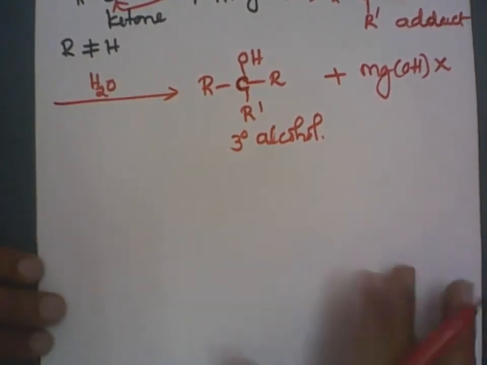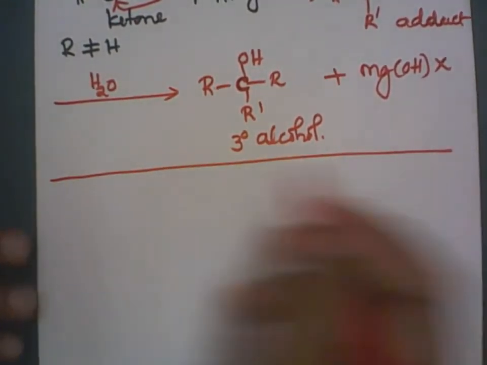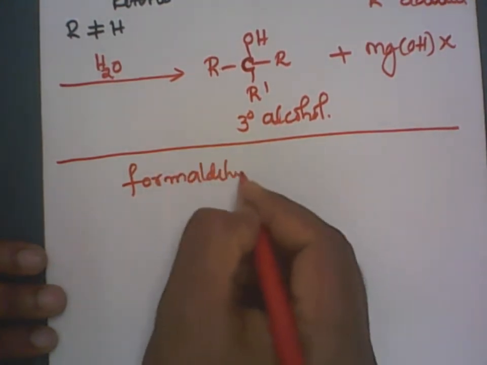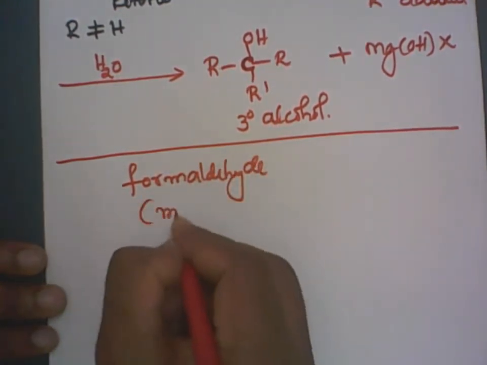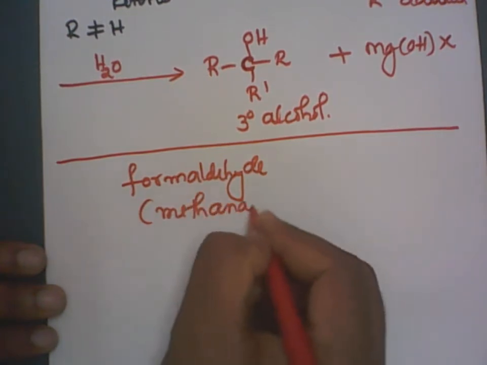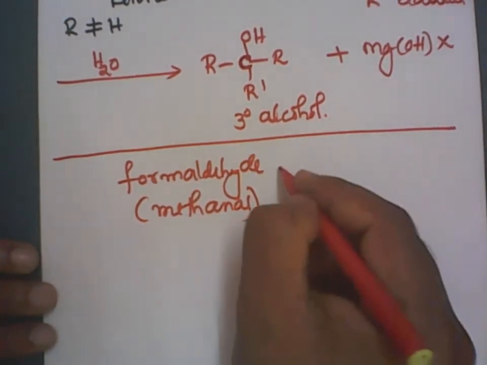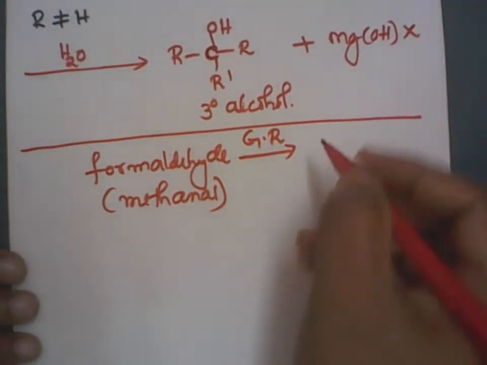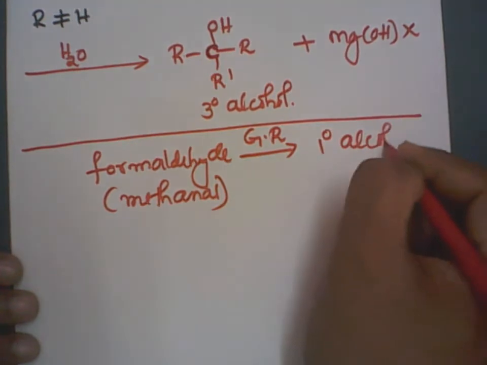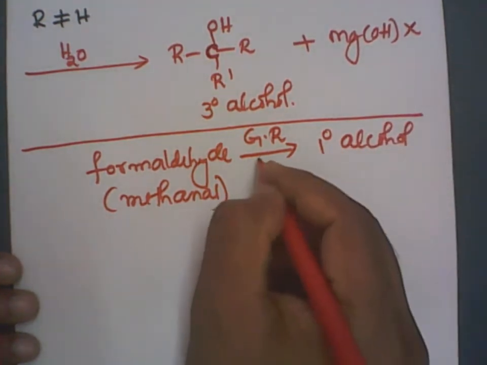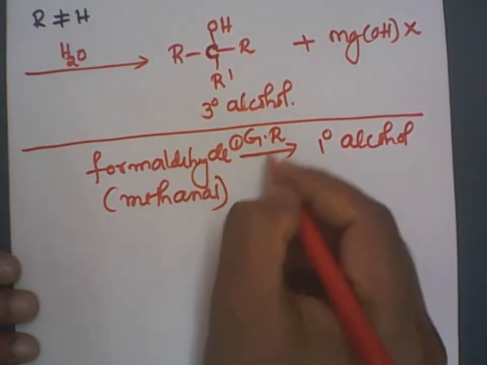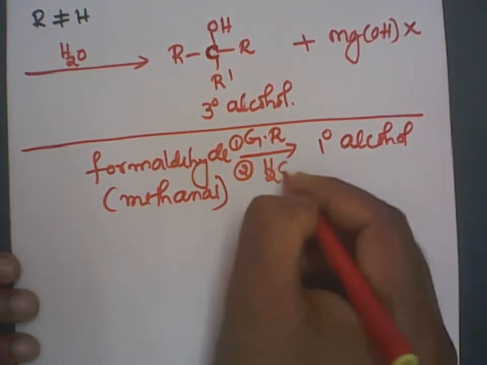Right? Clear? Now let us summarize. Whenever I take formaldehyde, what is the other name of formaldehyde? The other name of formaldehyde is methanal. That is the IUPAC name. Whenever I take formaldehyde with the Grignard reagent, it gives always primary alcohol, after the acidification or hydrolysis. So point number 1: Grignard reagent followed by the hydrolysis process.